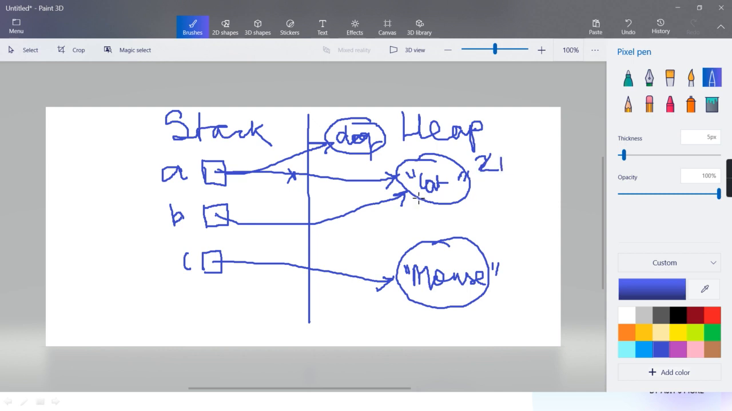Not yet. Why not yet? Because it has a ref count. The ref count is decreased, but why is it not garbage collected? Because it is referred by B.